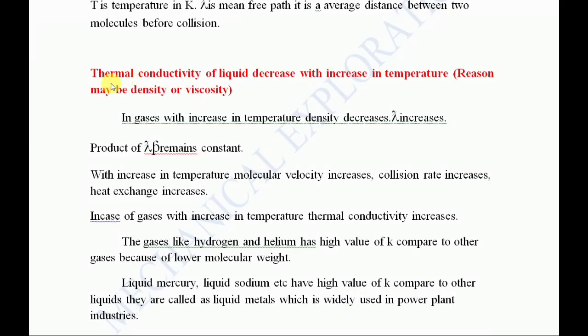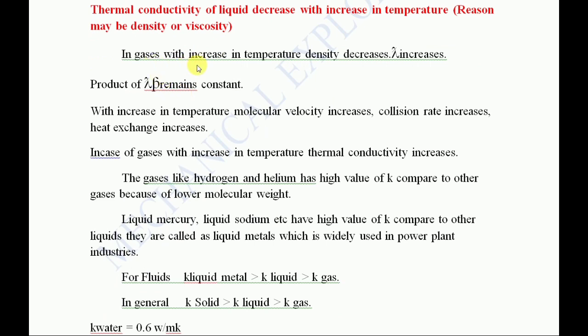Now you can see that I have given that the thermal conductivity of liquid decreases with increase in temperature. The reason may be density or viscosity. For density, it is the Bridgman equation. If it is a decrease in viscosity, then it is the kinetic equation. In gases, with increase in temperature, density decreases and lambda increases.